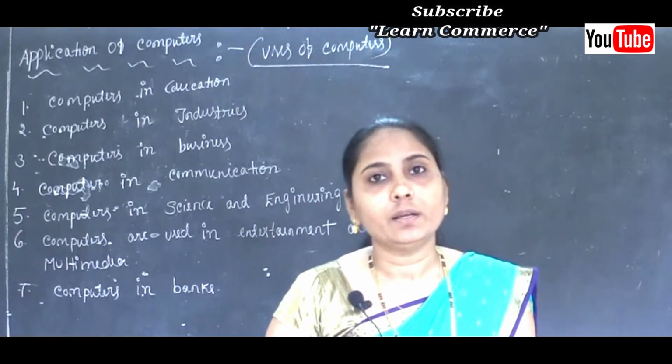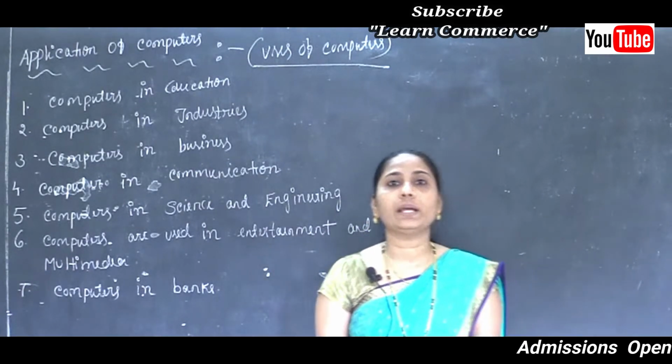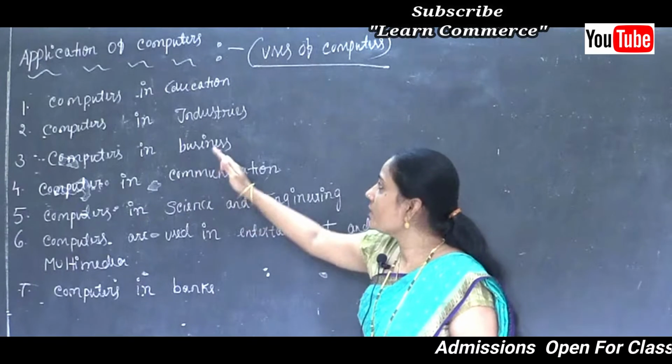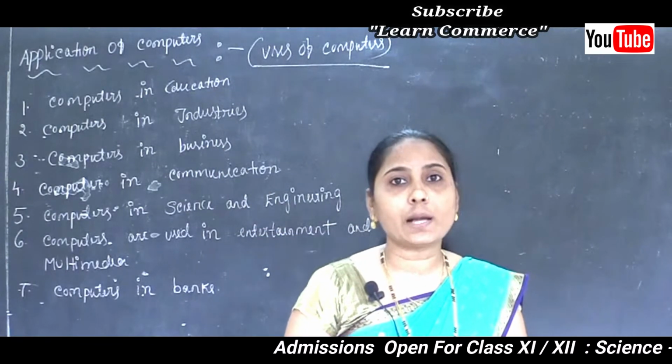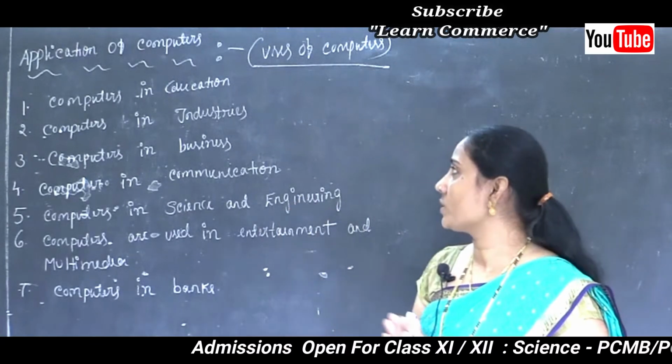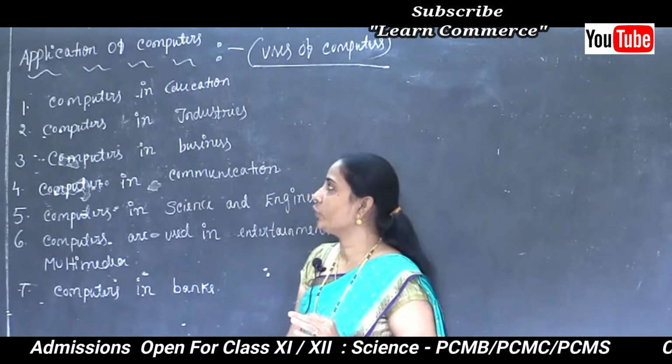We know that the applications or uses of the computer can be classified as follows. Here are some of the points, and later I am going to tell some points in each concept. First, computers in education.